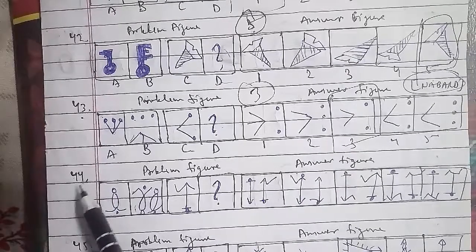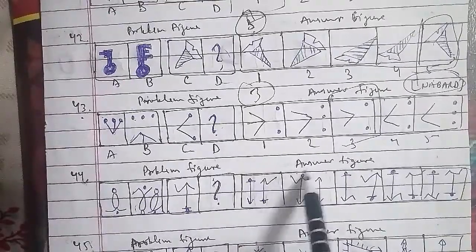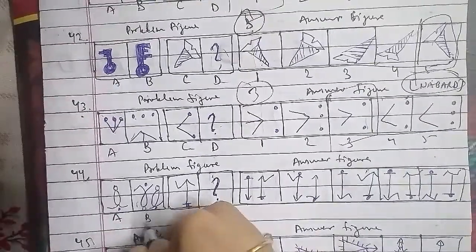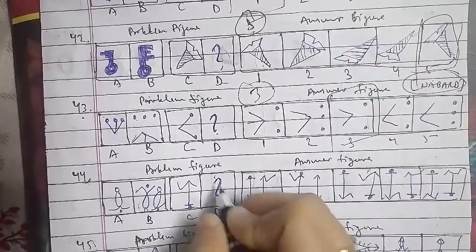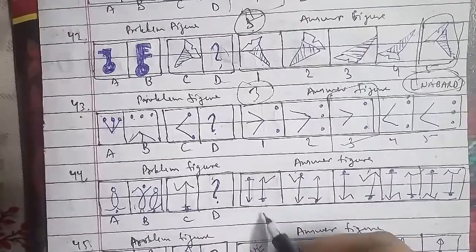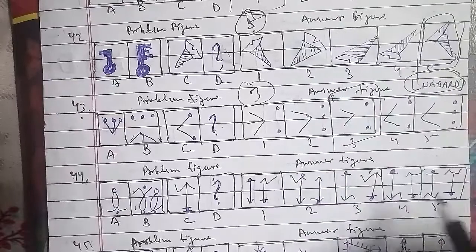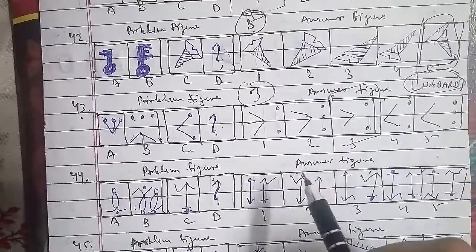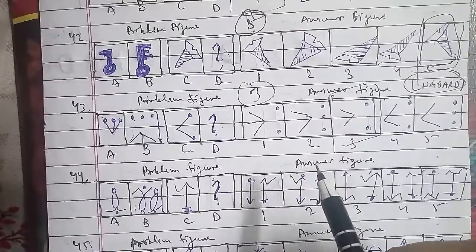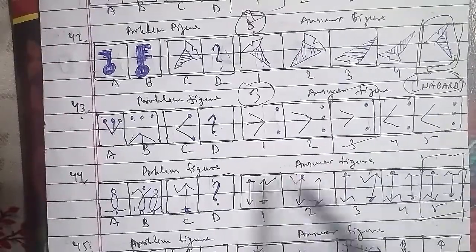Now we'll go ahead with the 44th question of the session. These were the problem figures and these were the answer figures, which have been named A, B, this is C, this is D. This is also an important one. The answer figures are 1, 2, 3, 4 and 5 respectively, where the inverted and the laterally inverted image of the figure are placed together. We can say that the D figure we have to answer is the fifth figure, which will be the right answer for this question.